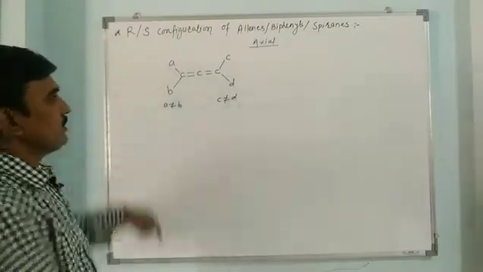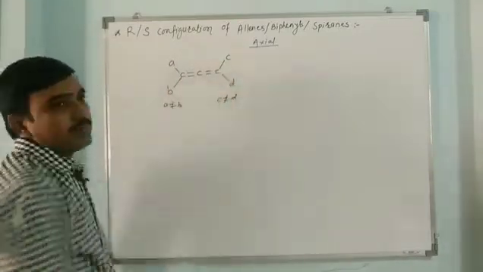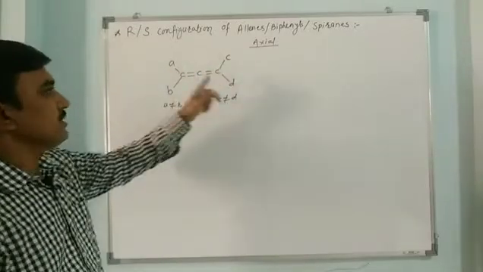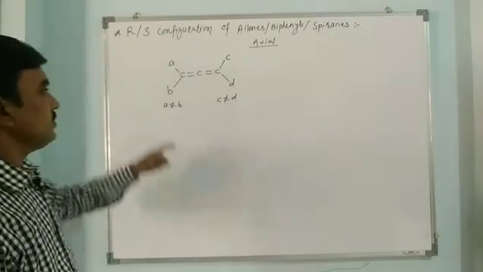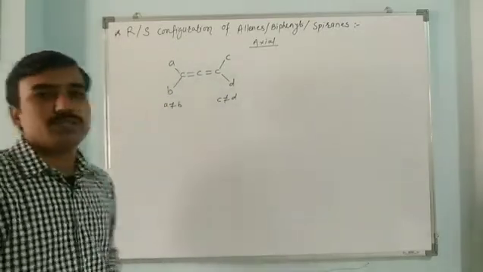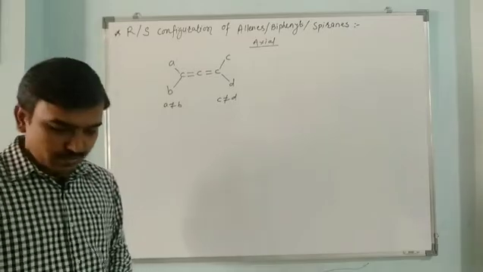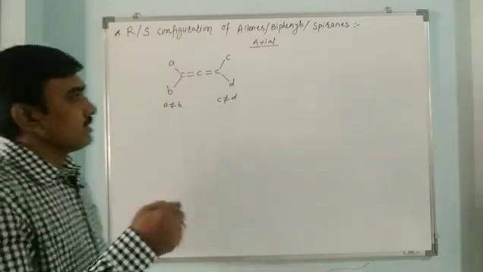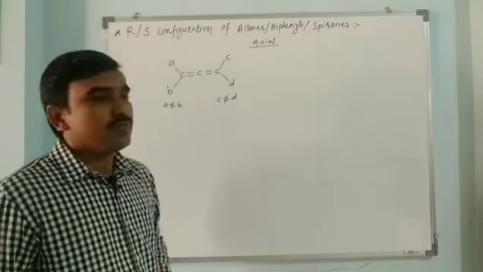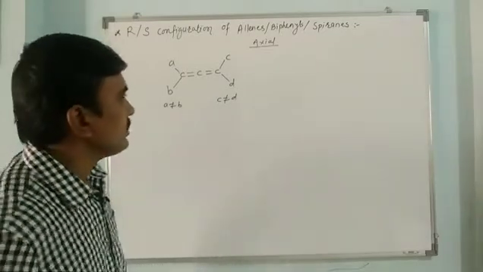Or A can be equal to C and B can be similar to D, but A and B should not be the same. So these unsymmetrically substituted allenes show optical isomerism, existing in enantiomeric forms, non-superimposable on their mirror images.